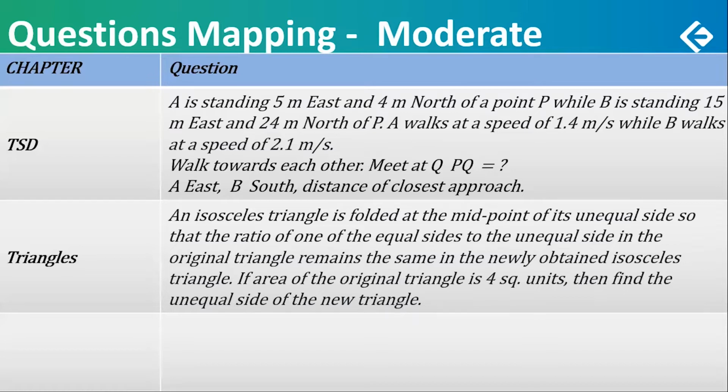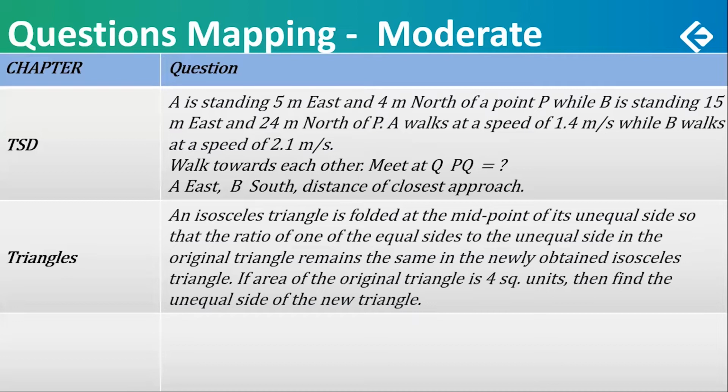The way the options were mentioned, moderate. Otherwise, this could have been difficult. If that exact distance is to be calculated, this could be difficult. But options were like, it is less than 5, more than 5, equal to 5, and one more random option. So that made it moderate.